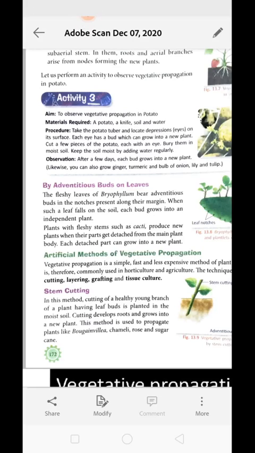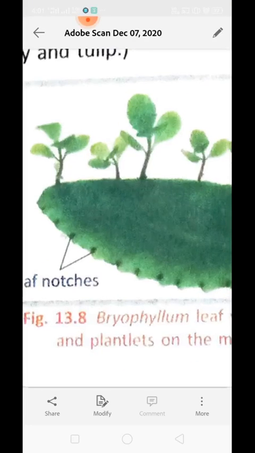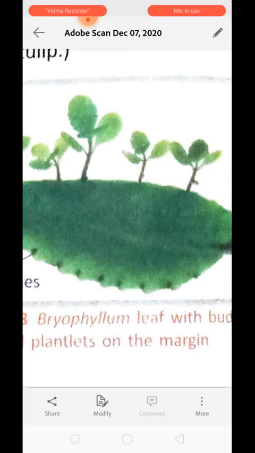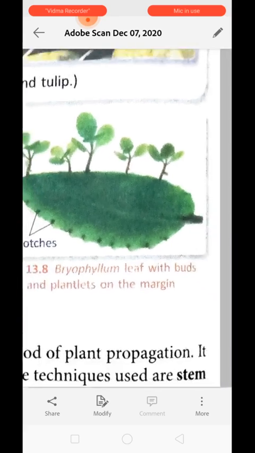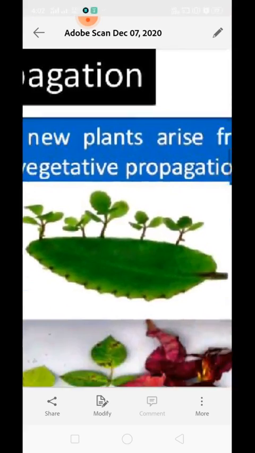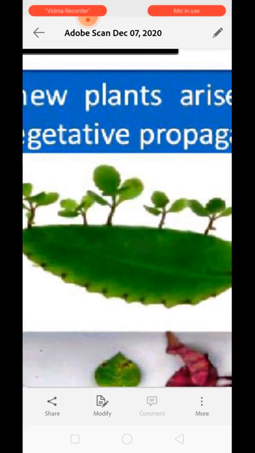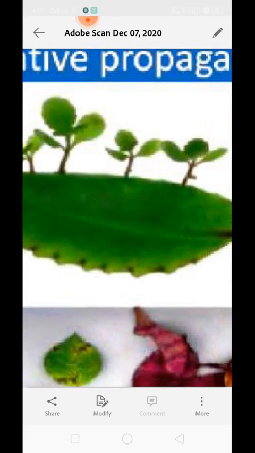Next is propagation through adventitious buds on leaf. You can see this diagram here. This is the picture of a bryophyllum leaf. This leaf is fleshy and bears adventitious buds in the notches present along the margin. The margin region has lots of notches, and each of these notches has an adventitious bud. A bud is a part of a plant which can give rise to any part of the plant.